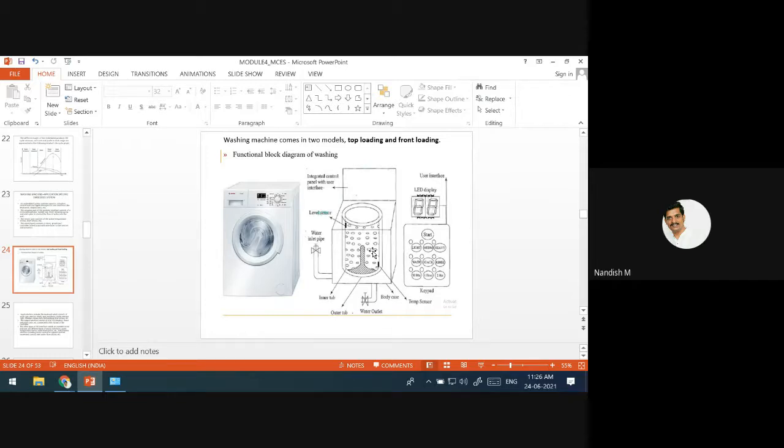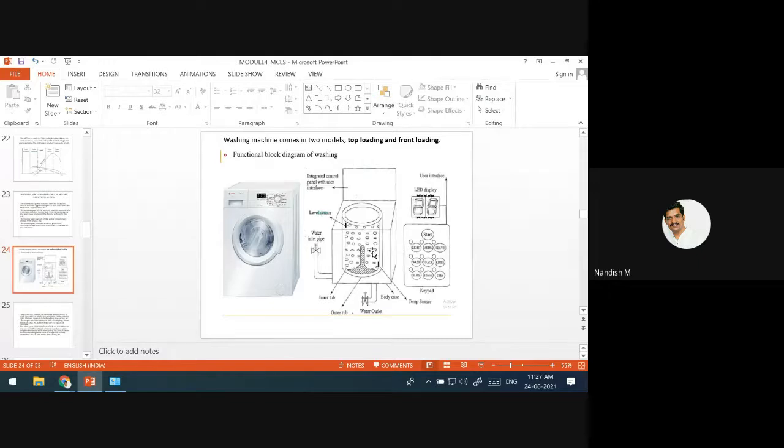How does it remove it from the inner tub? It uses centrifugal force to bring out more water from the clothes. There will be an RPM, rotations per minute, specified in the specification of a washing machine. That is called the spin phase.